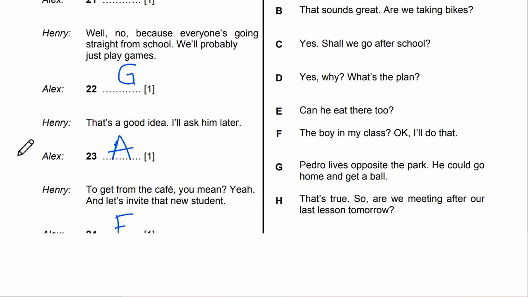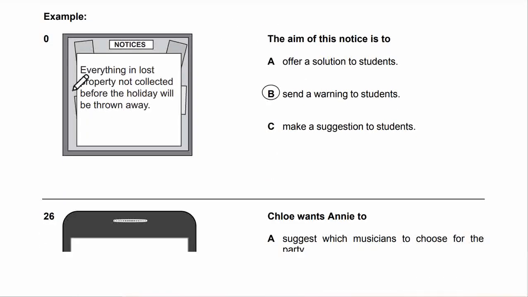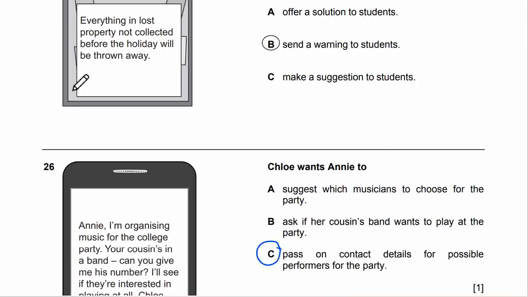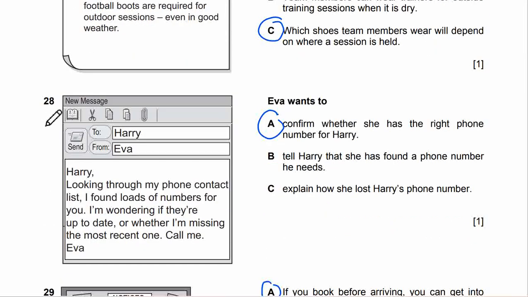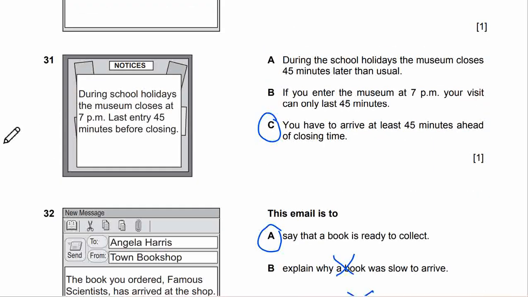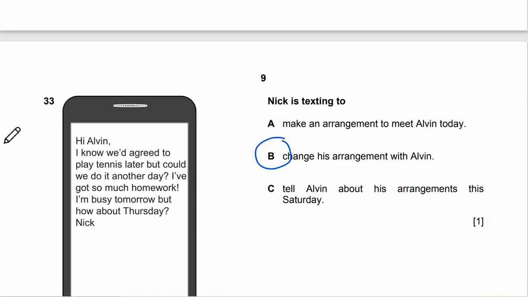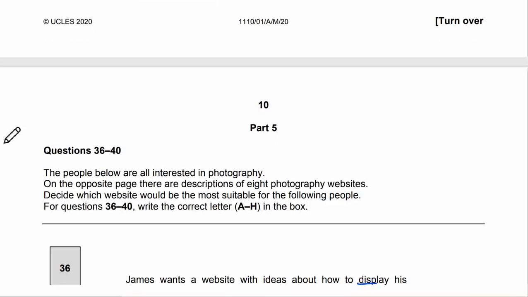This is 26 till 35, 26, 27, 28, 29, 30, 31, 32, 33, 34, 35.